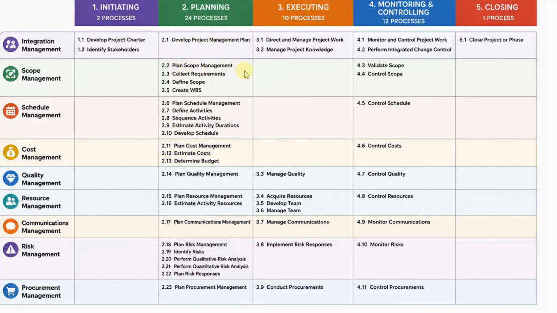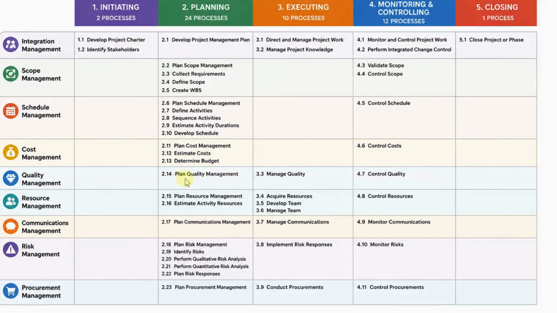So we are going to plan scope management, collect requirements, define scope, create work breakdown structure, and then for scheduling, we have to plan schedule management, define activities, sequence the activities, estimate the activities, develop schedule, plan cost management, estimate cost, determine budget, and etc.